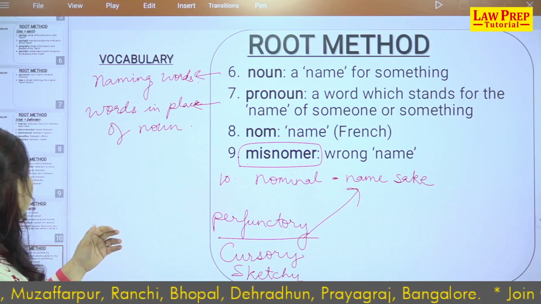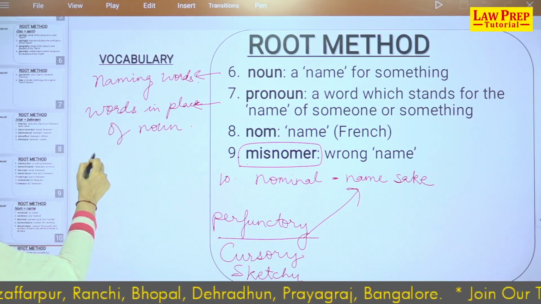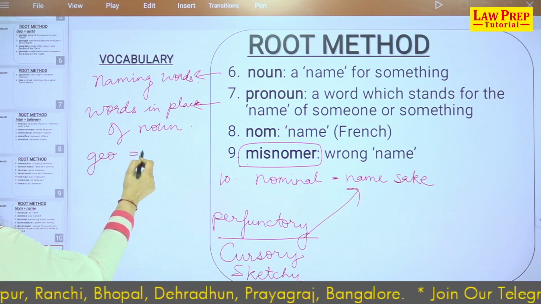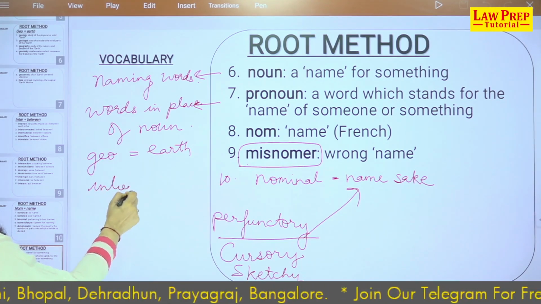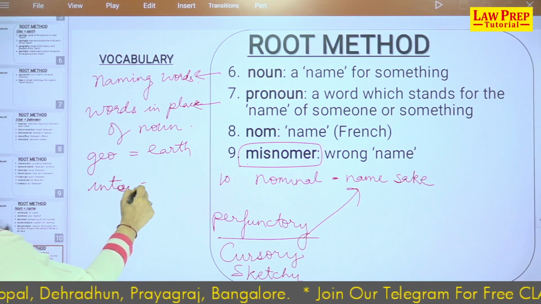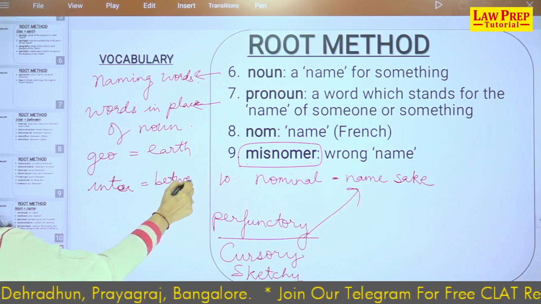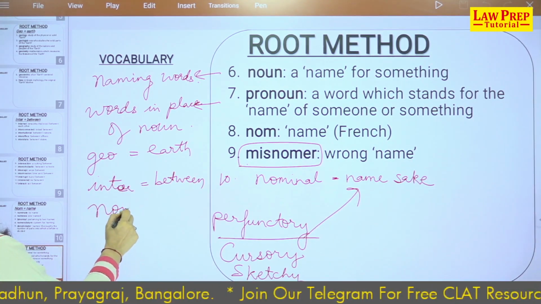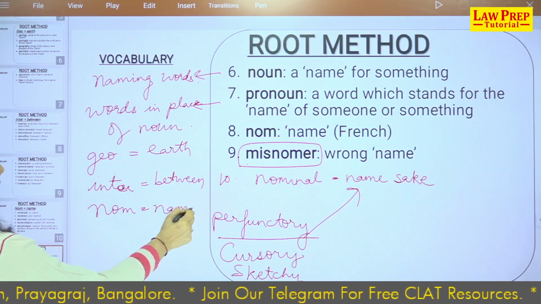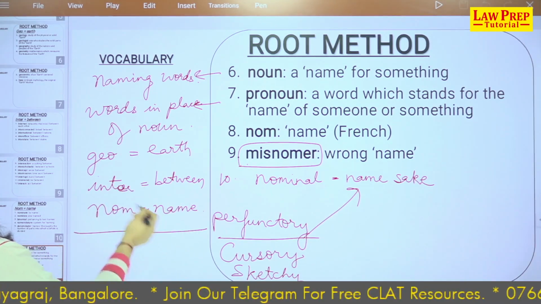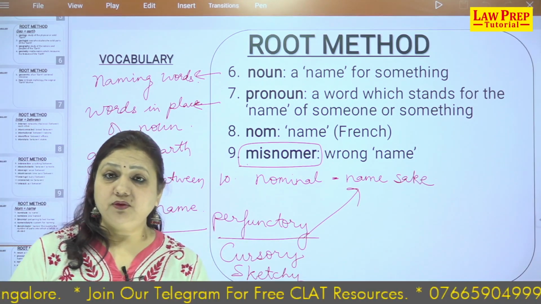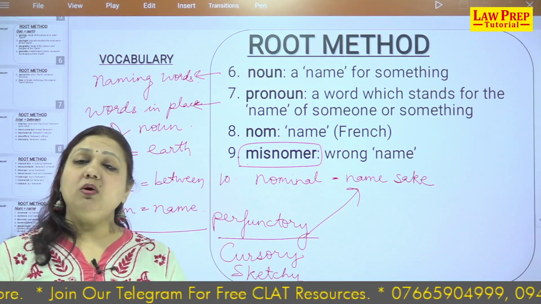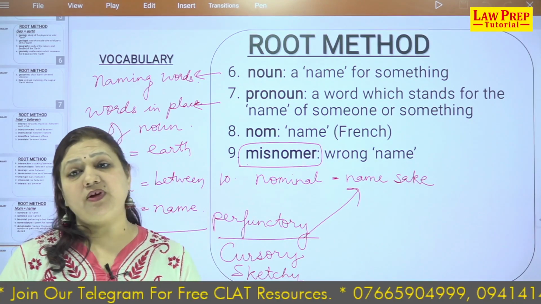See, we have taken 3 roots today. So, doing a recap, and with that 10 more subsidiary roots. Geo in the sense of earth, inter in the sense of between, and nom in the sense of name, right? And we have taken 5 to 10 subsidiary roots along with this. I hope you understood those roots. We'll be coming up with more complicated, more interesting roots for the next class.